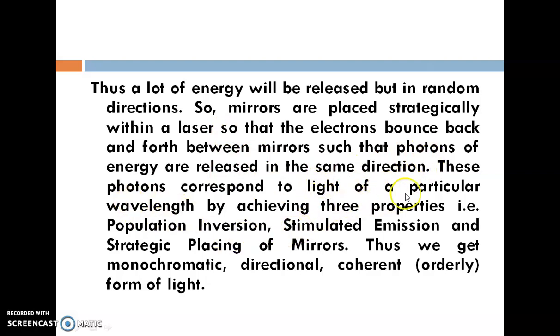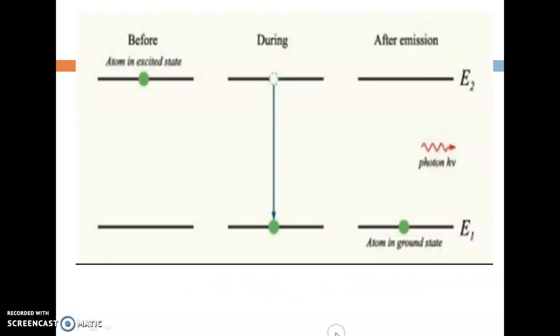These photons correspond to light of a particular wavelength by achieving three properties: population inversion, stimulated emission, and strategic placing of mirrors. Thus we get monochromatic, directional, coherent form of light.